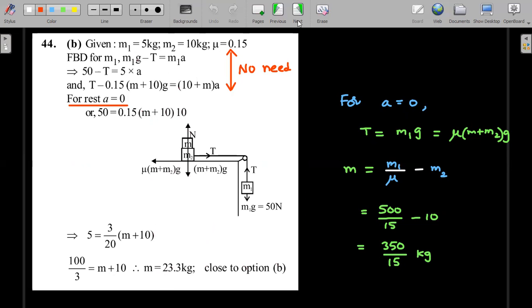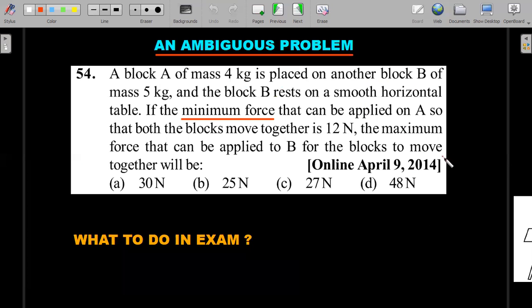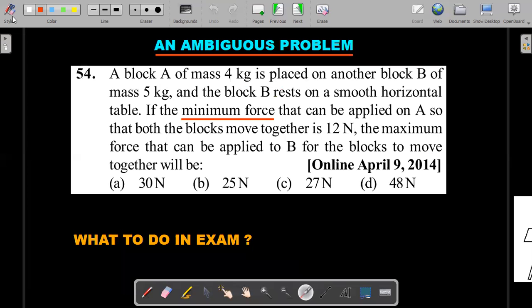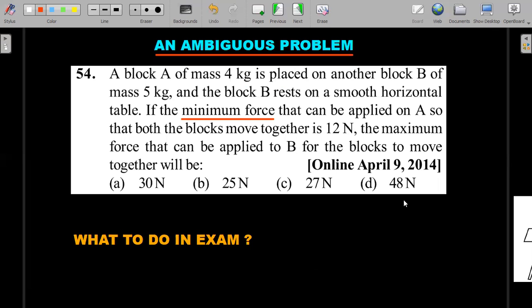I hope you appreciated the way we have done this, and let's move forward to the next style of question, an ambiguous one. I've already done quite a few ambiguous questions in kinematics, and dynamics is no dissimilar to that. So whenever you get these ambiguities, don't think that the JEE is going to delete the question. Try to manipulate and think what the examiner meant by that. Go ahead with your answer. Even if the key changes, or it becomes a bonus, you will get the bonus. But if it doesn't, then you should be in a position to score marks there.